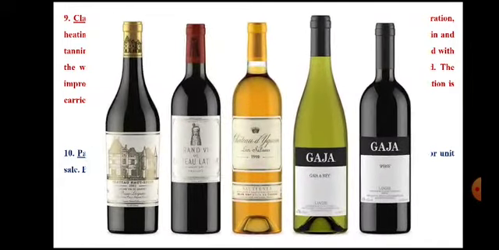These are the different shapes of the bottles in which the wines are sent into the market for consumption. Different colors we can note, and different sizes of the bottles we can note.